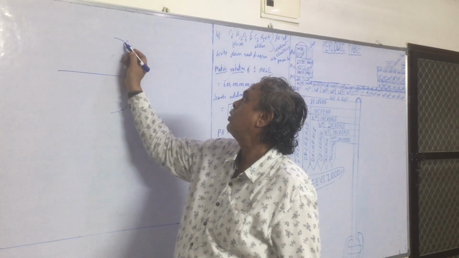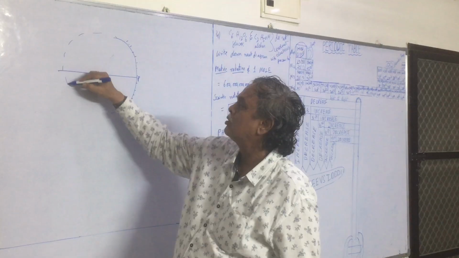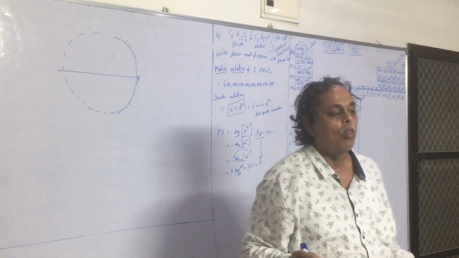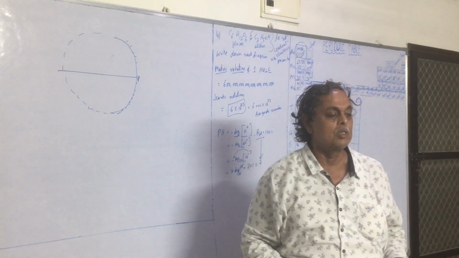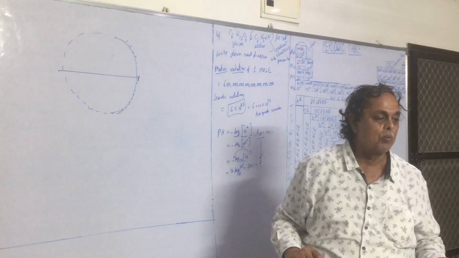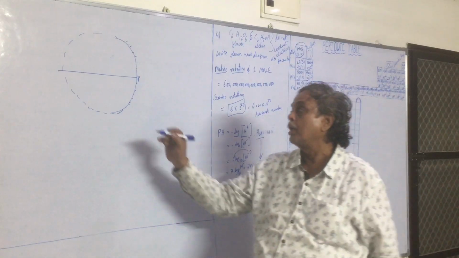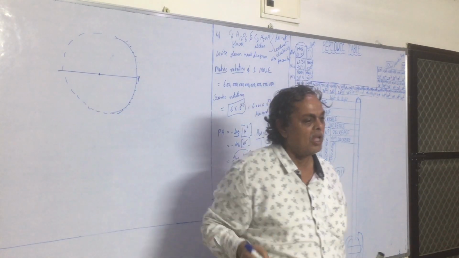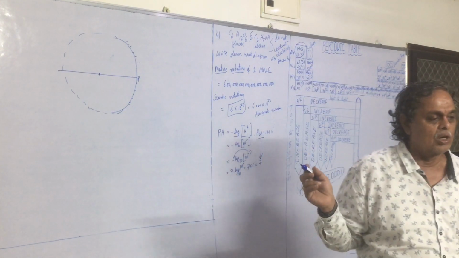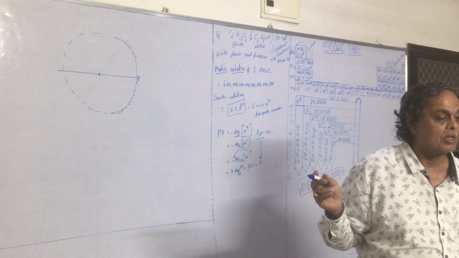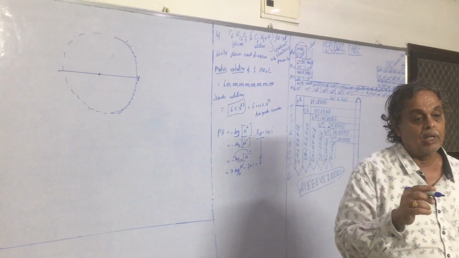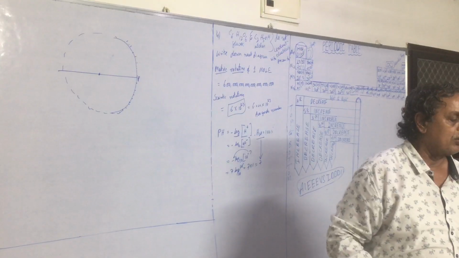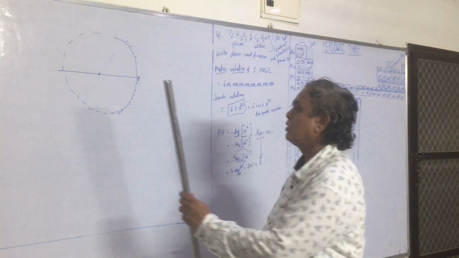Next, what is this? This is a sphere. How many focus are there in a sphere? 4 focus. Here, what is this? This is the center of the circle. Center of circle is nothing but the center of curvature. Write down, center of curvature.